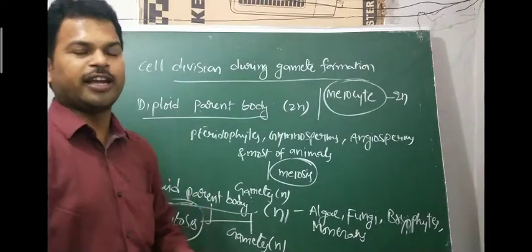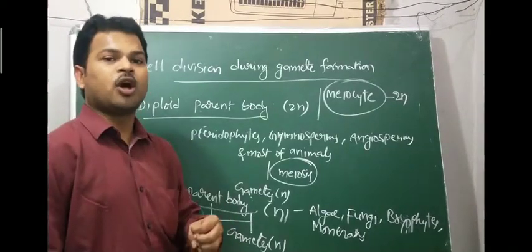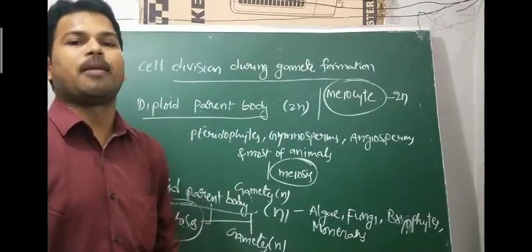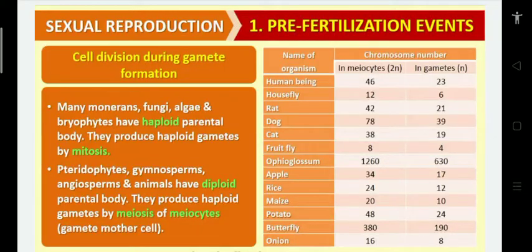I'll show in the diagram, for some organisms, how many chromosomes are in the meiocytes and how many in the gametes. You can see on the screen. Human beings have 46 chromosomes in the meiocyte. I already told you, meiocyte is diploid in condition, gamete is haploid. Human meiocyte has 46 chromosomes, then half of the chromosomes, 23, are present in gametes.